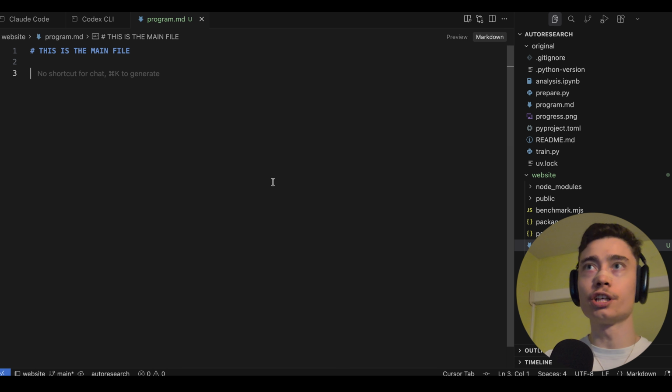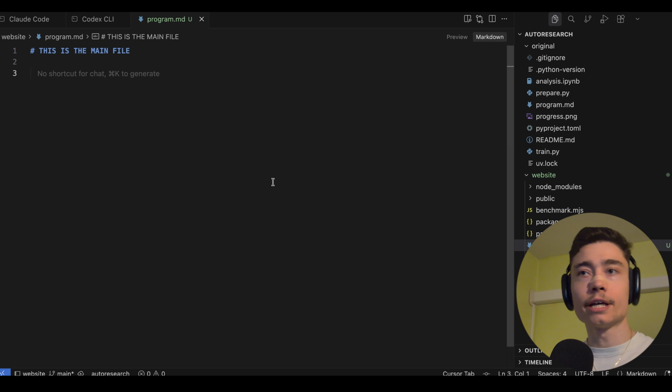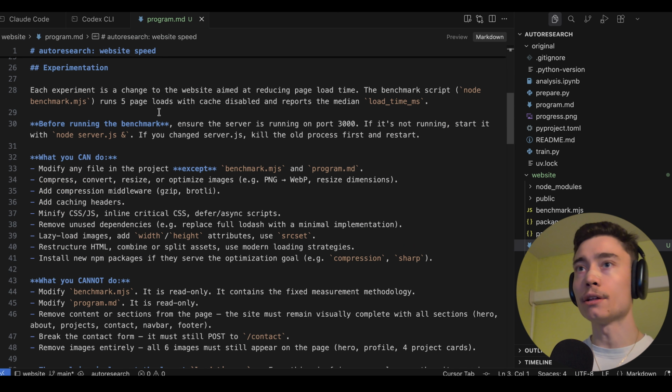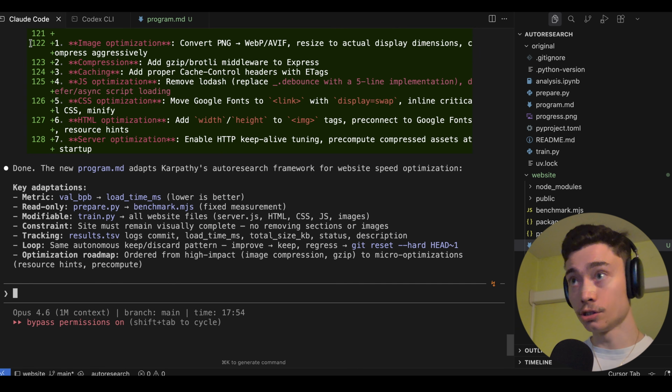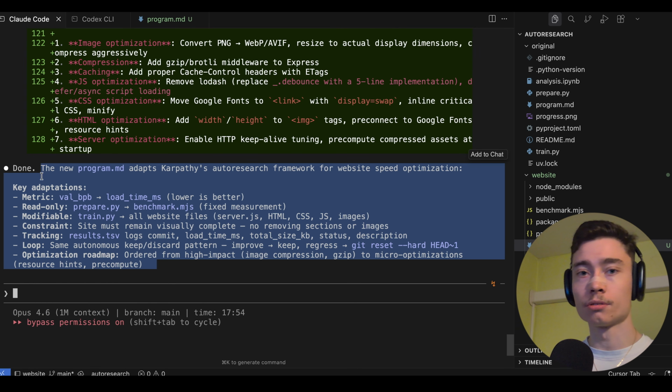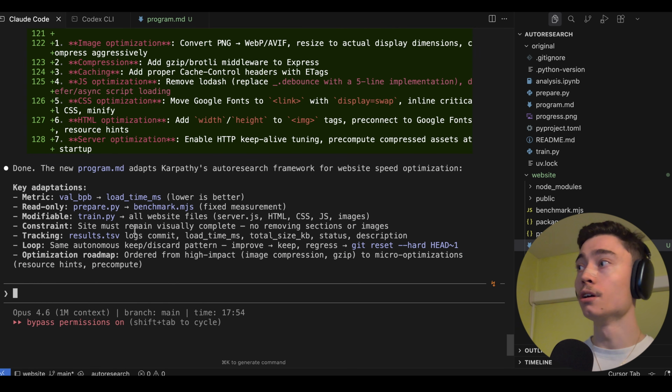So again, feel free to steal this for whatever you want. Any business use case, any marketing use case, any make money use case, anything where there's a clear metric, you can create your own program.md, and boom, just like that, I use Claude Code to write 128 lines of instructions and to adapt it to this project. So now the program.md is highly relevant to this specific project.